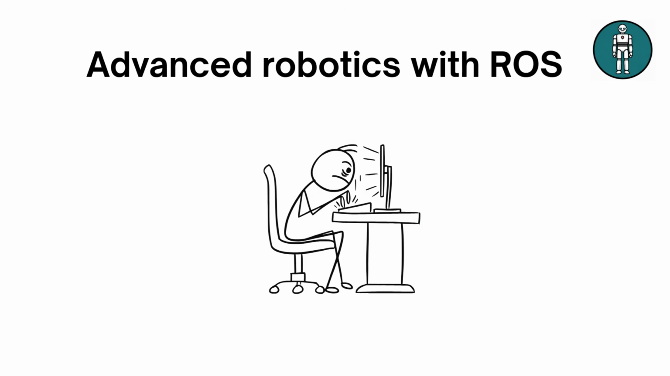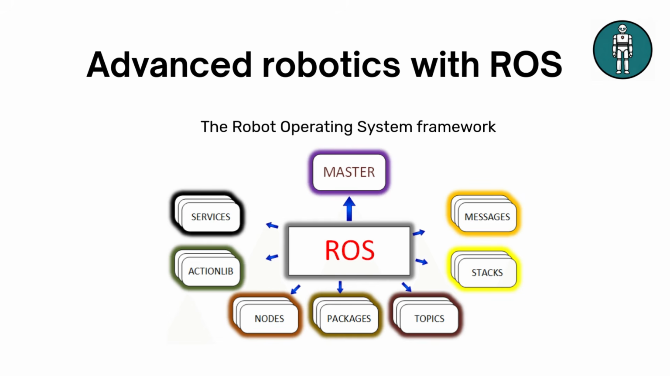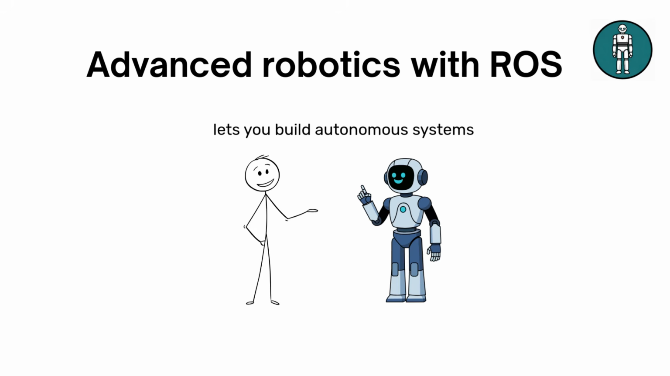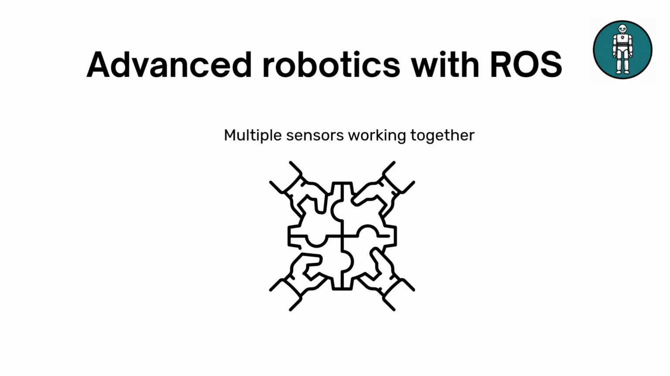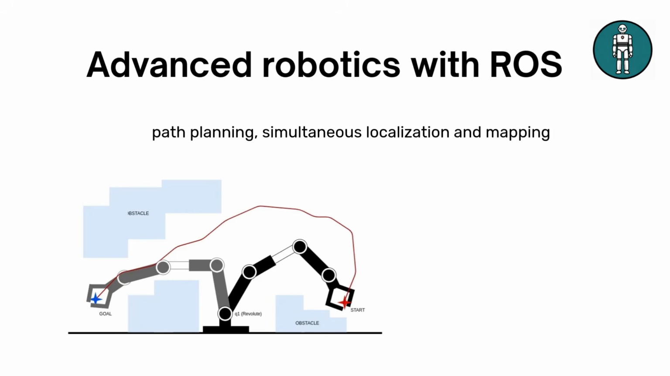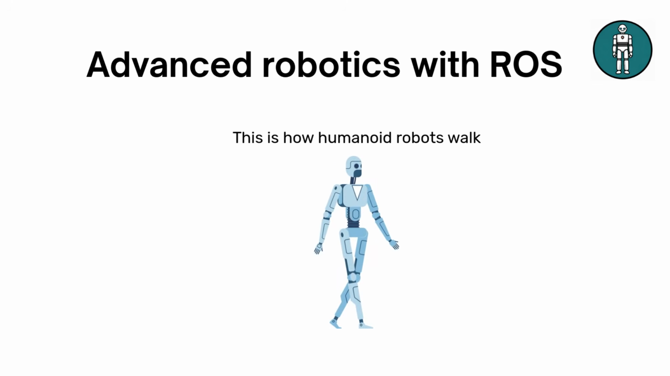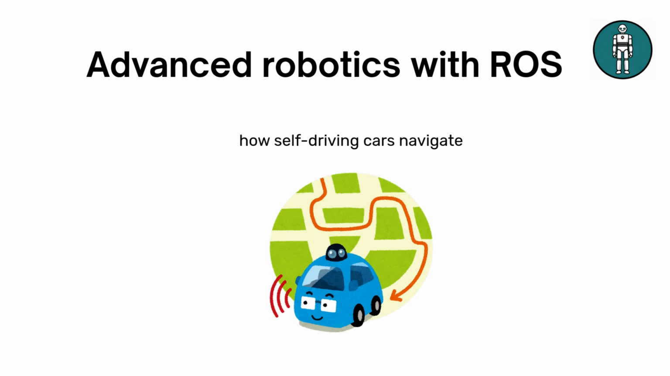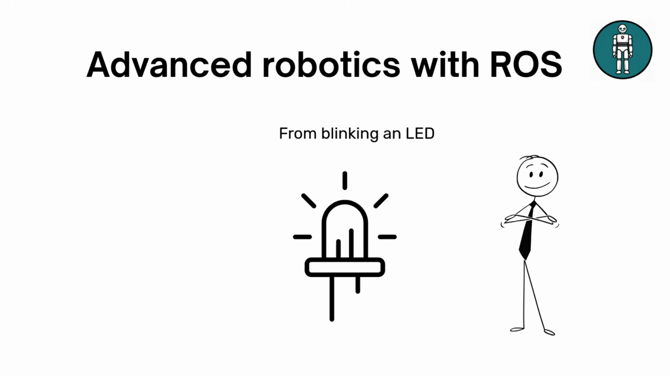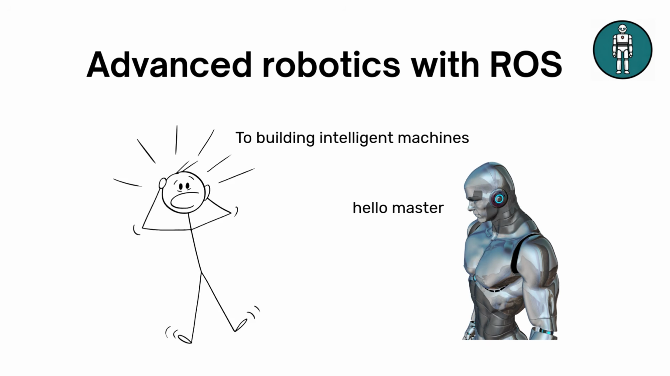Humanoid robot. Advanced robotics. With RTOS, the Robot Operating System framework lets you build autonomous systems. Multiple sensors working together, path planning, simultaneous localization and mapping. This is how humanoid robots walk, how self-driving cars navigate. From blinking an LED to building intelligent machines.